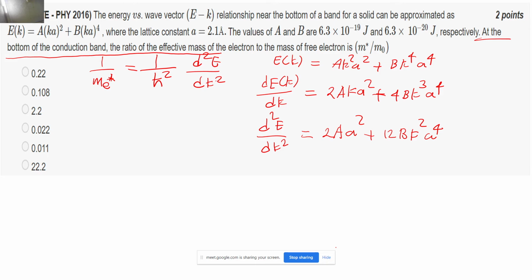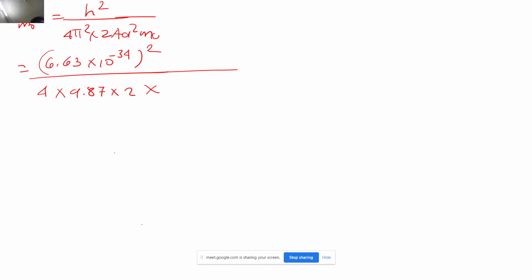Correct. So if I put the values, it will come like 6.63 into 10 to the power minus 34 square. And 4 pi square will be 9.87, into 2 into a, the constant, whose value is given as 6.3 into 10 to the power minus 19 joules. And a square: the lattice constant has also been given to us, a is 2.1 Angstrom.